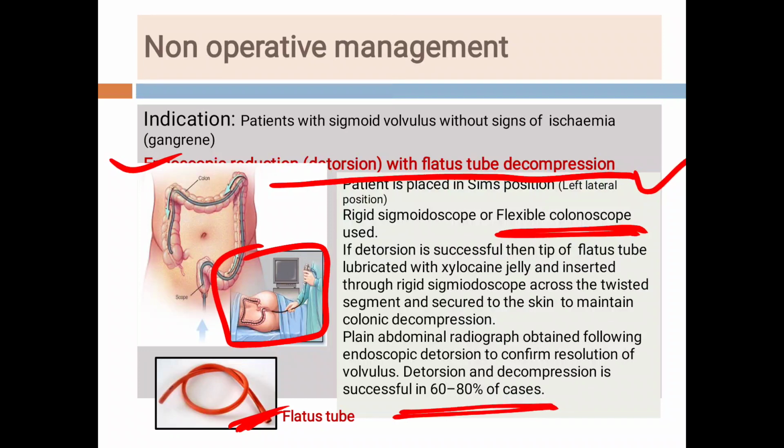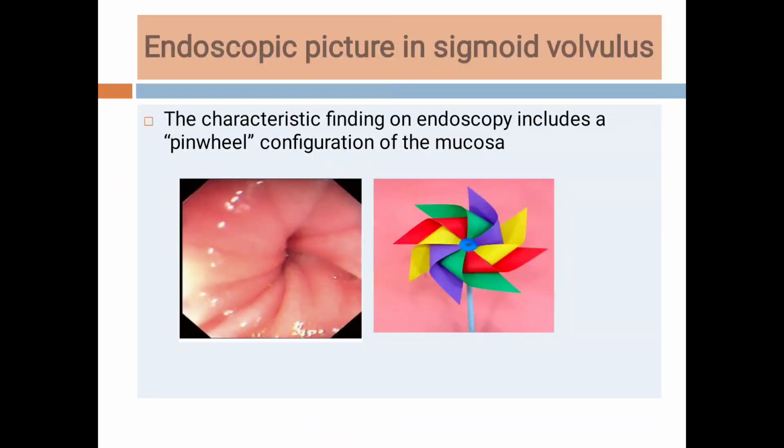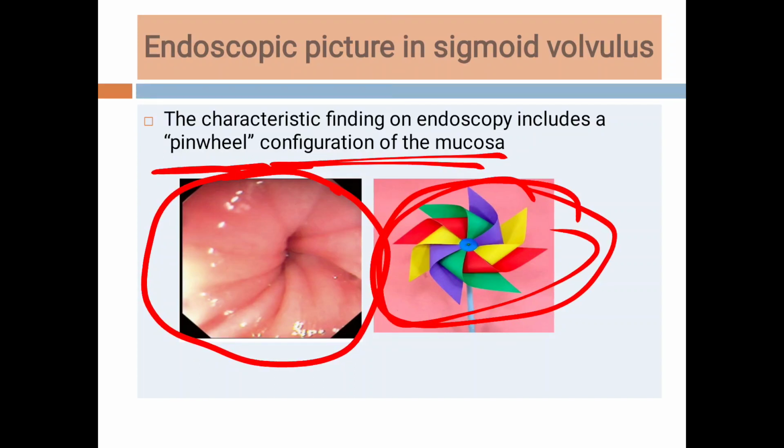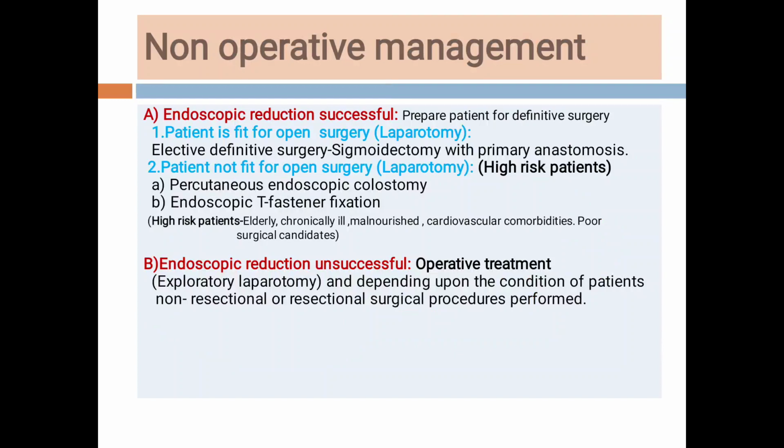Colonoscopic detorsion is successful in 60 to 80% of cases. On colonoscopy we get this picture. This is the characteristic finding, called the pinwheel configuration of the mucosa. Because of the volvulus we get this type of picture. So this is the pinwheel configuration of the mucosa which is seen on endoscopy.